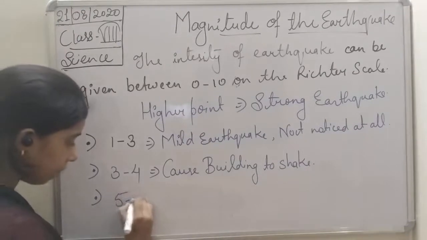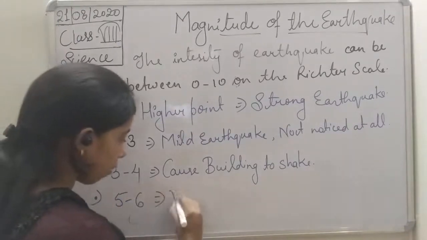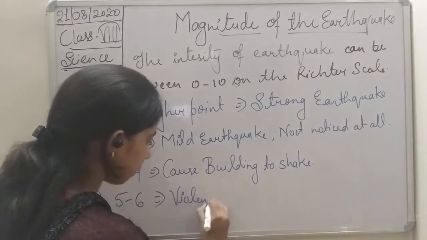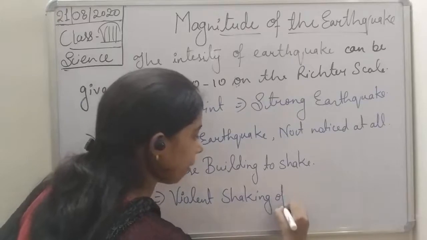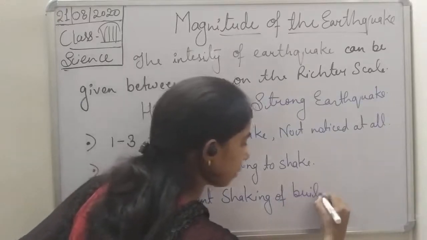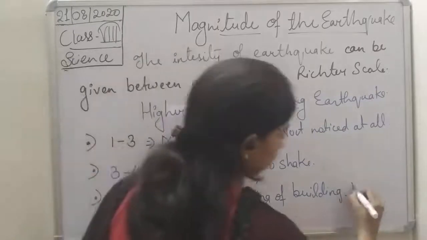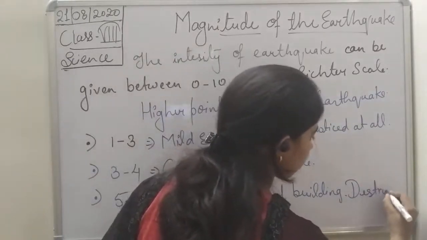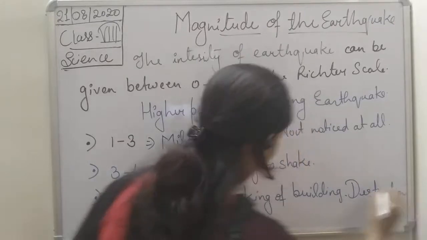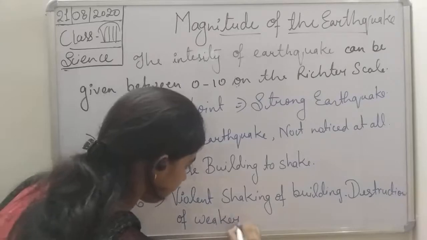If it is between 5 to 6, then there will be violent shaking of buildings, and destruction of weaker structures.